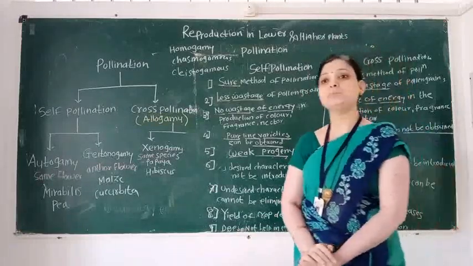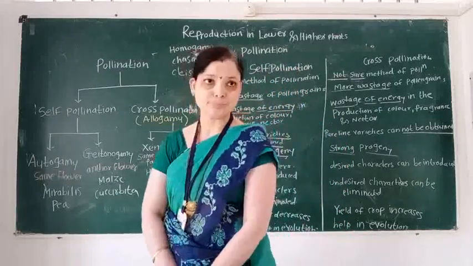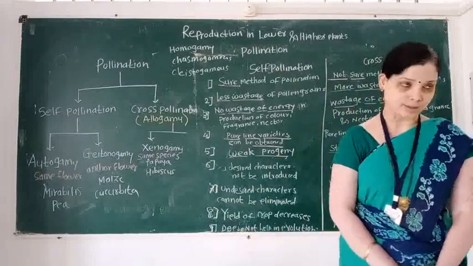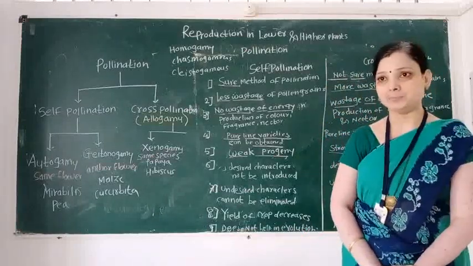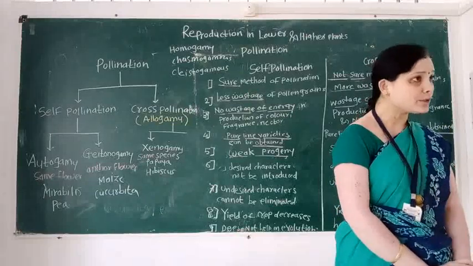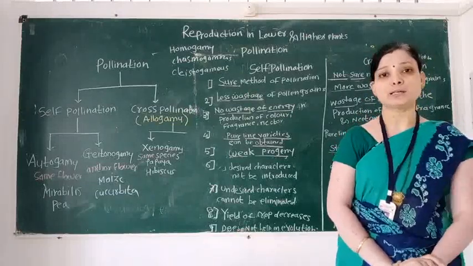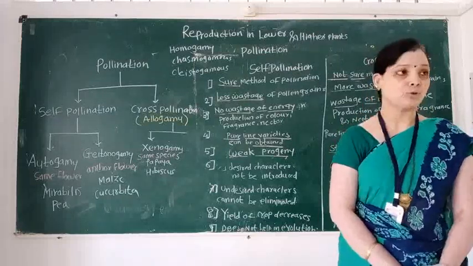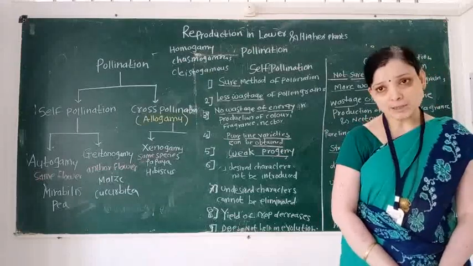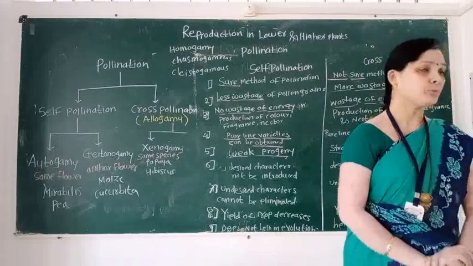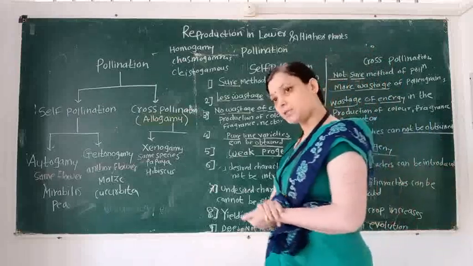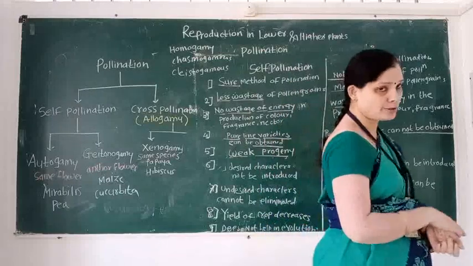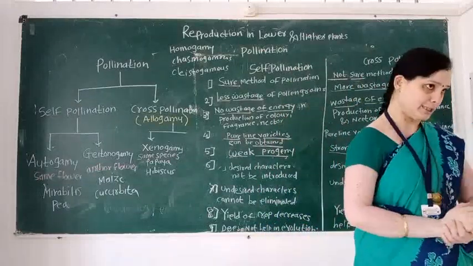So, what is the meaning of pollination? Again, to repeat this definition: the transfer of pollen grain from anther to receptive stigma of the same or another flower of the same or another plant body of the same or another species. This process is called pollination.